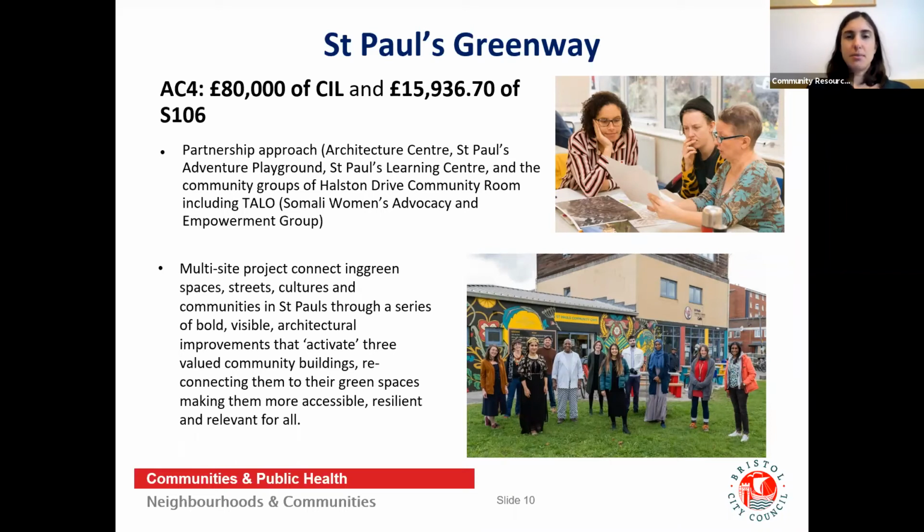So it was a partnership approach with a number of organisations that are listed on the slide, and it was a multi-site project. So it was aiming to improve the spaces throughout St Paul's through a series of bold, visible architectural improvements. A picture here shows the launch event that happened earlier this year and shows off some of the amazing artwork that was produced as part of the project.